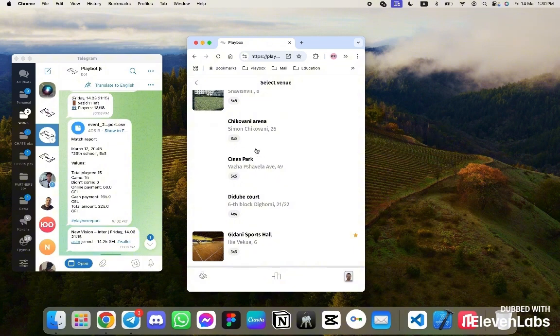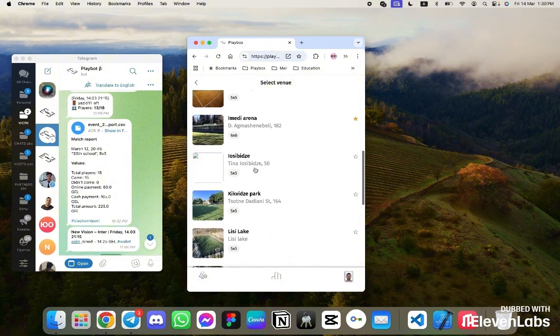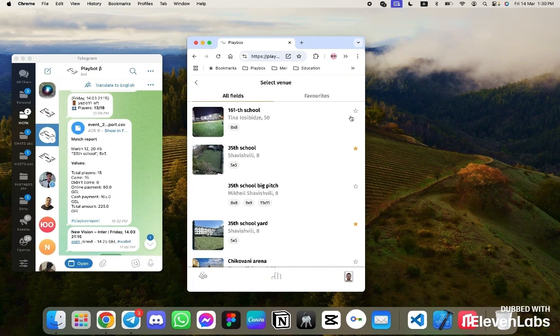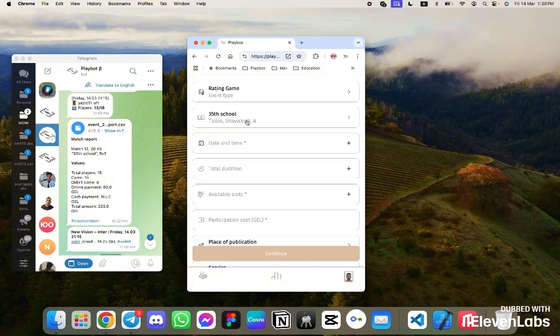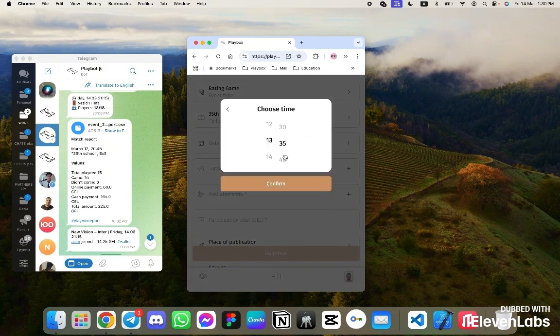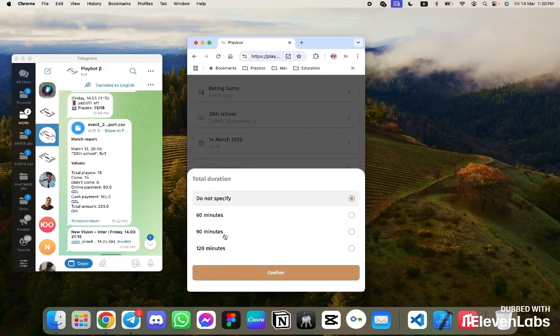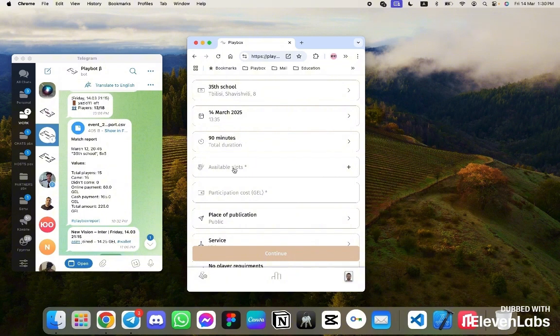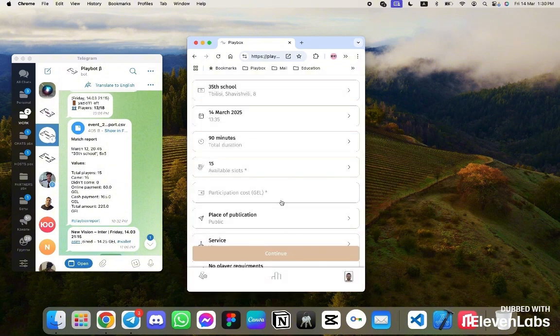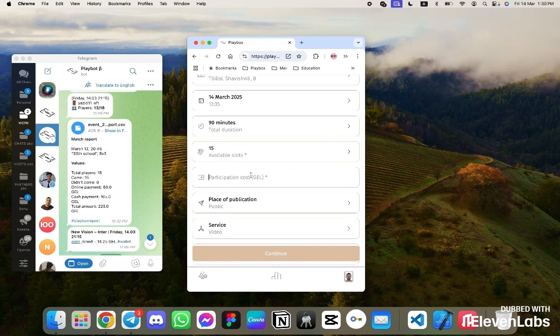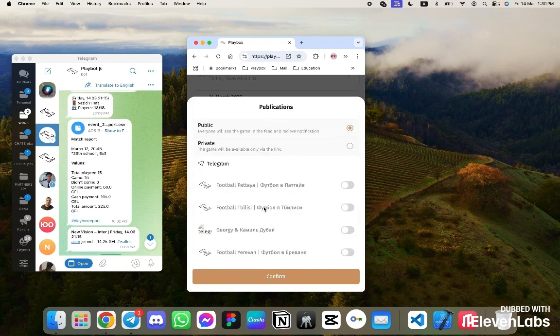All venues. We are located in Tbilisi, and accordingly, we have a venue, and you can add it to your favorites, so you don't have to search for venues each time you want to play. If you have favorite venues, you simply choose from them and play. Let's choose a venue. Dates. Game time, the 14th. Duration of the game: how many minutes will you play? The available number of spots: more people than this number will not be able to sign up for the game. And participation cost.